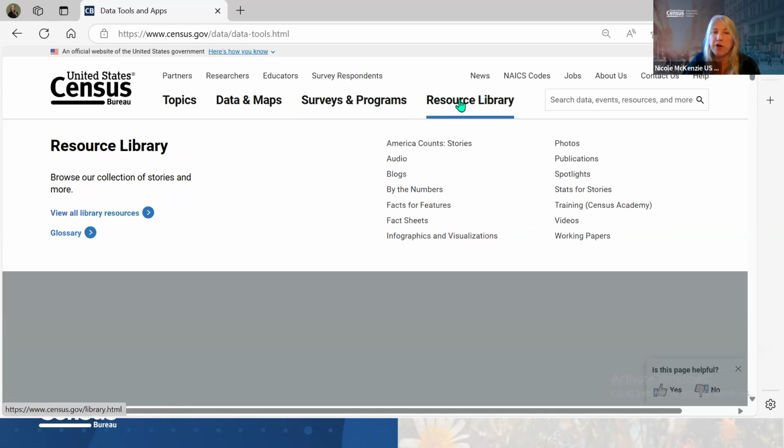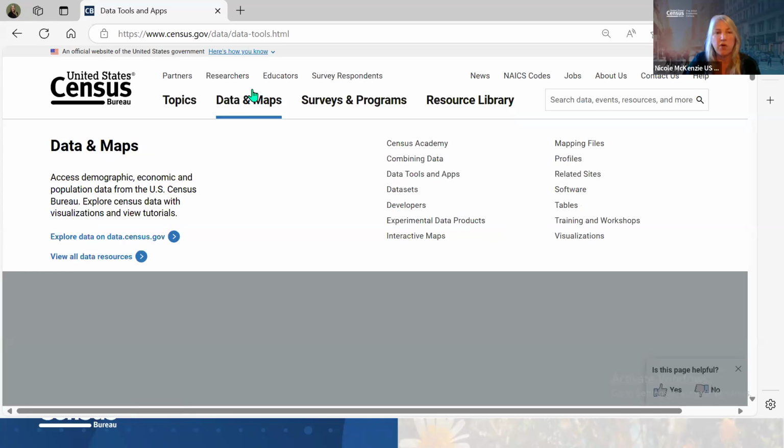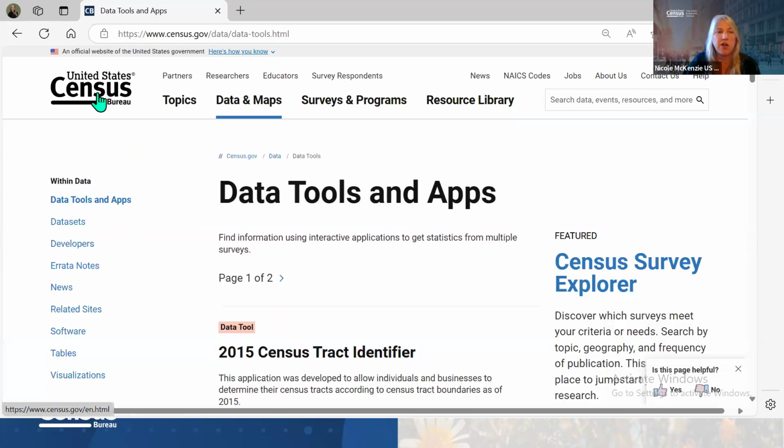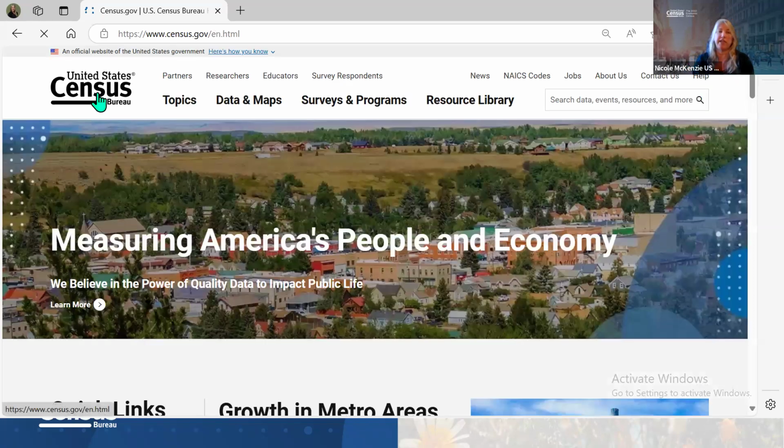Then we have our resource library. This is where we have stories. So we have America Counts stories. If something in a survey looks interesting, we have some writers who will write a story about it. We have photos, publications, fact sheets, all kinds of information, infographics and visualizations. So there's a lot of information here. And again, all of these resources are under this tab here. So I'm going to click on the logo to bring me back to the landing page.